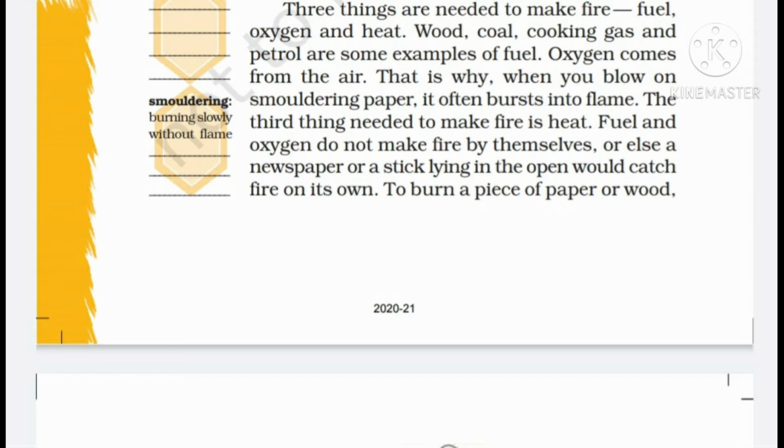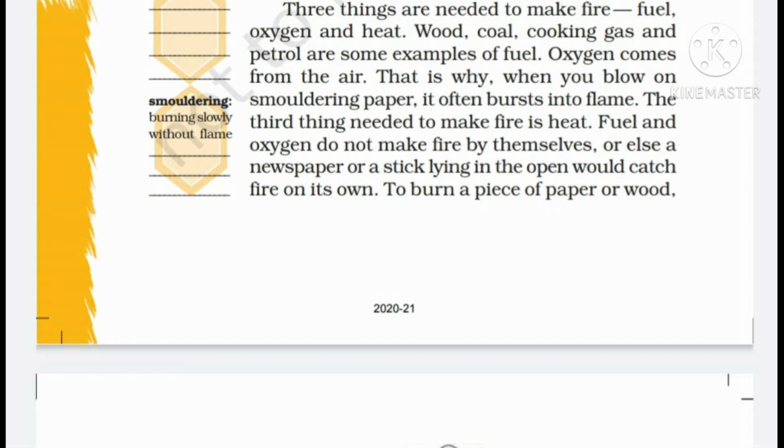Wood, coal, cooking gas, and petrol are some examples of fuel. Oxygen comes from the air. That is why when you blow on smoldering paper, it often bursts into flame. Smoldering means to burn slowly without a flame. So, when we blow on a paper which is burning without flame, it bursts into flame. The third thing needed to make fire is heat.